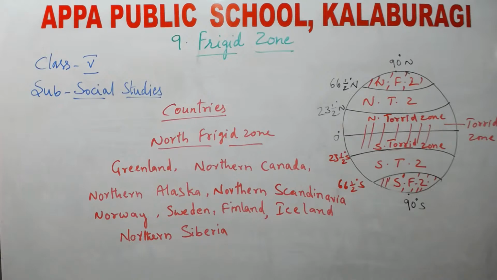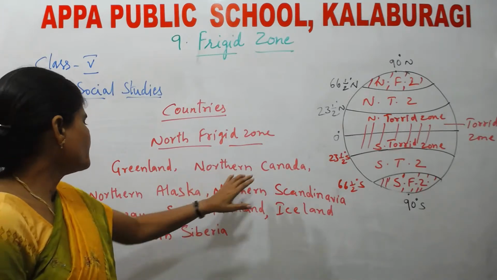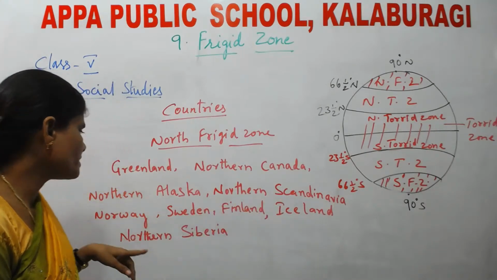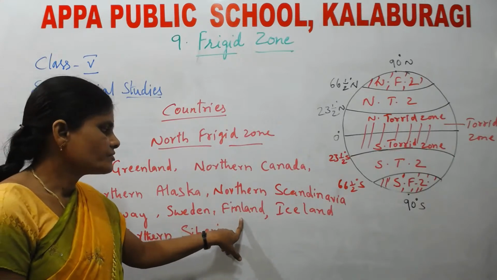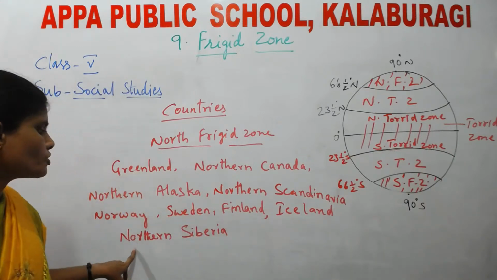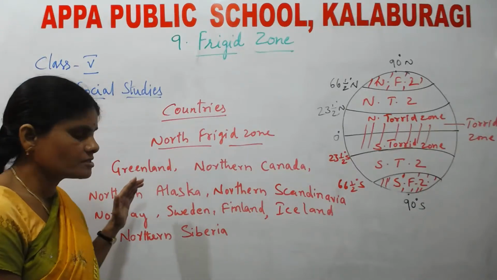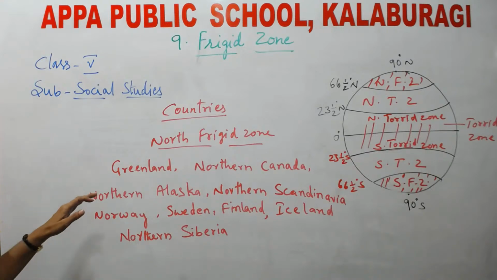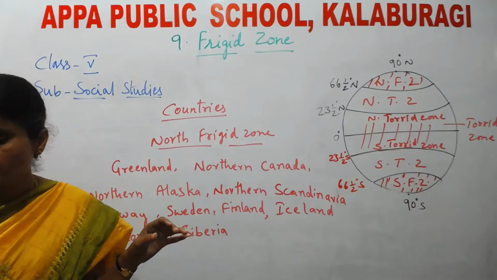Okay, children. See, Greenland, Northern Canada, Northern Alaska, Northern Scandinavia, Norway, Sweden, Finland, Iceland, Northern Siberia. These are the countries located in the North frigid zone. So Greenland, where is it located? Greenland is located in North America. Northern Canada is also located in North America.